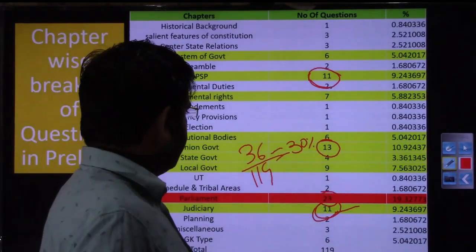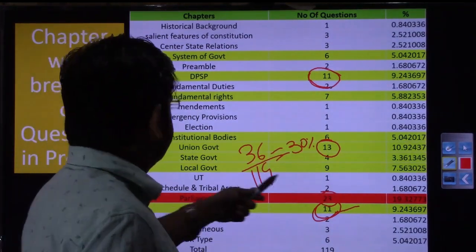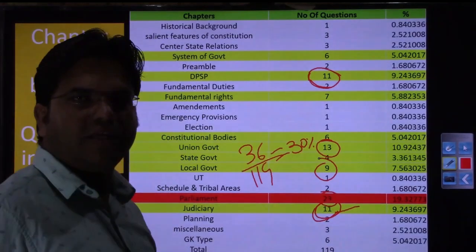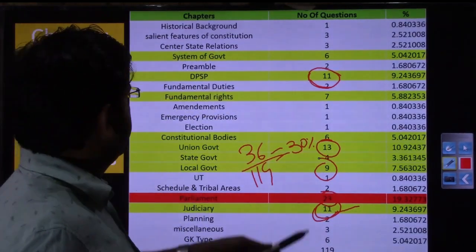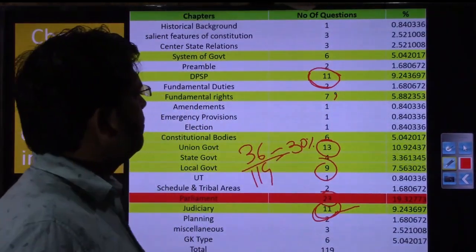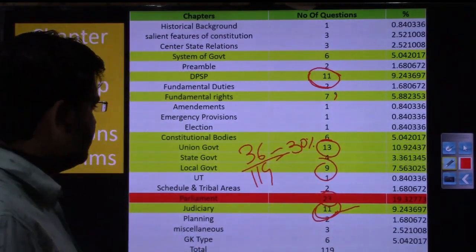The next important chapter is Panchayati Raj, under local government. 9 questions have been asked, so here as well the average is 1 question almost every year. Similarly, fundamental rights are equally important. Every alternate year you have 1 or 2 questions from fundamental rights as well.